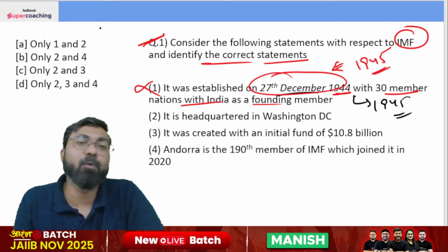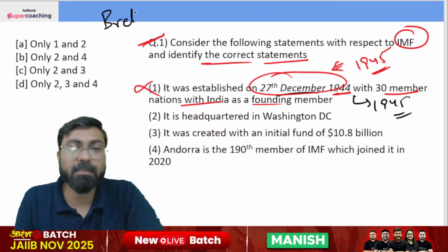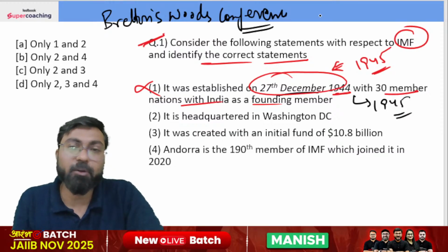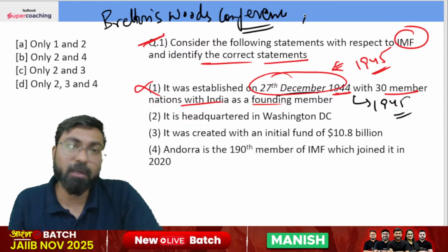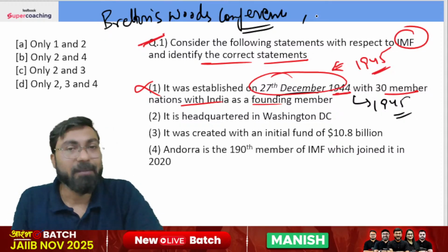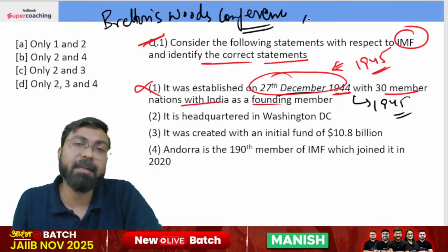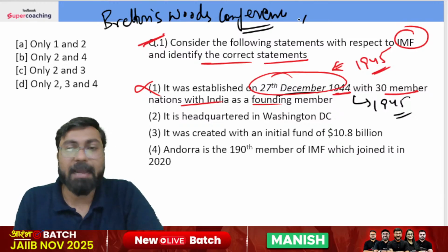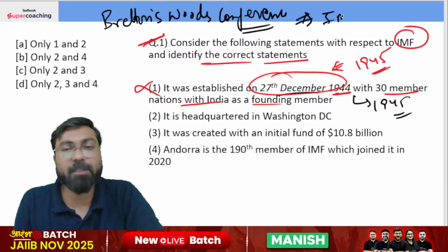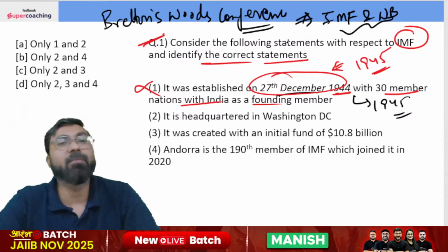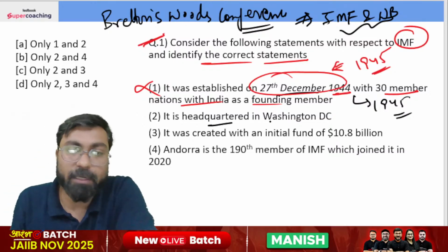And IMF and World Bank, both, my dear friends, were the results of the Bretton Woods Conference, which took place in the United States. In this conference, USA, United Kingdom, and 42 other countries gathered together to discuss how we can restructure the entire world after the aftermath of the Second World War. This resulted in the formation of two organizations, IMF and World Bank, and that is why IMF and World Bank are together called Bretton Woods twins. It is headquartered in Washington DC.